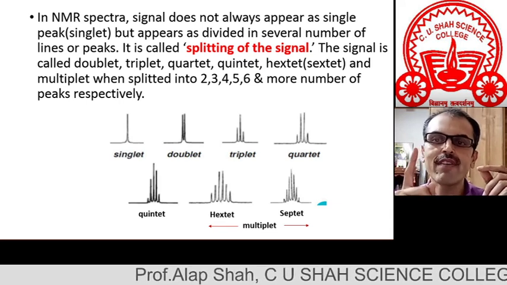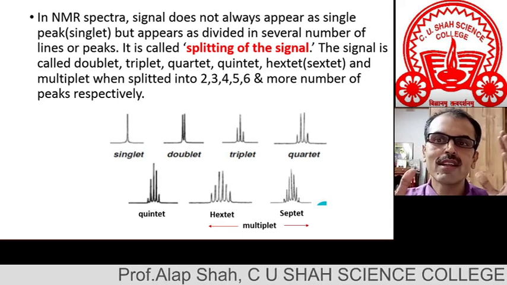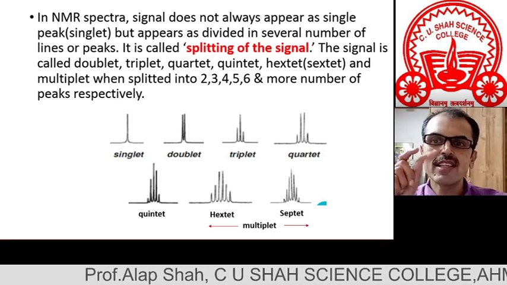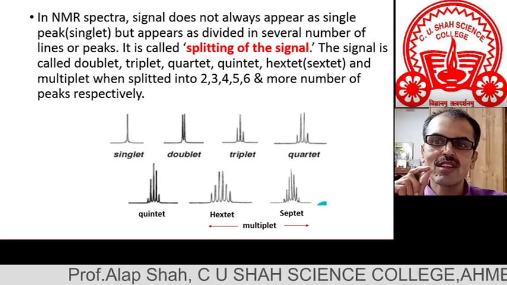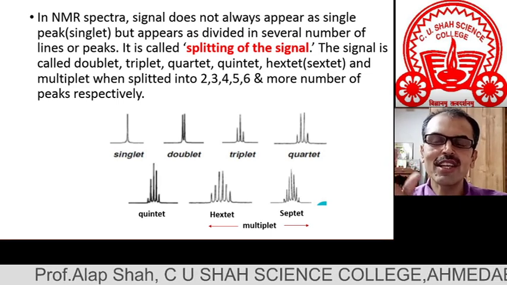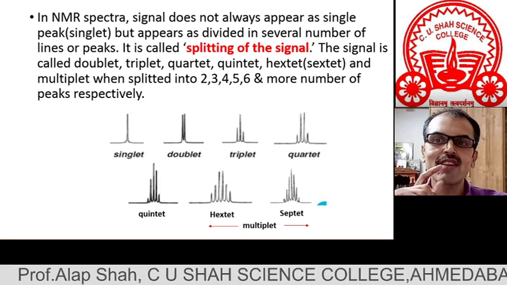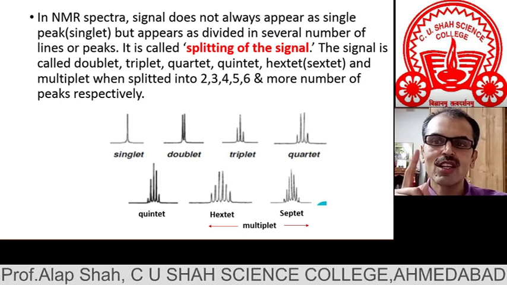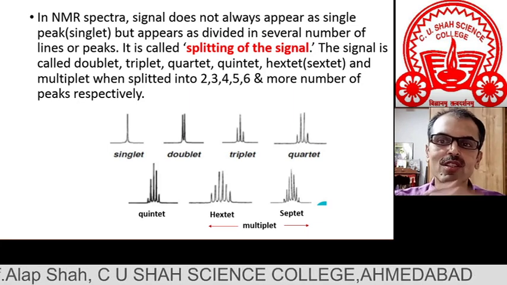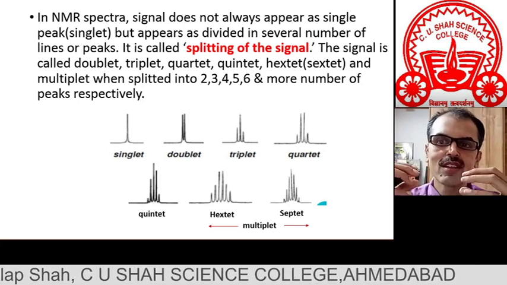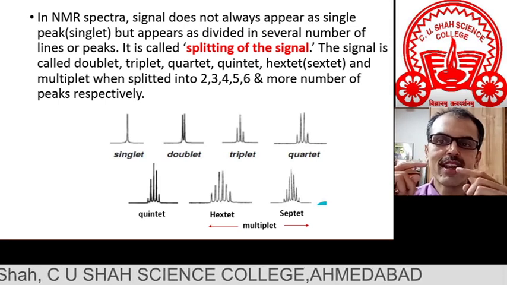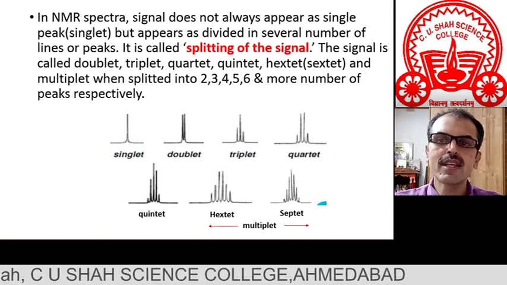If they are equivalent, for example, visualize the structure of ethane, CH3 and CH3, all 6 hydrogens are equivalent. So in that case, there won't be any spin-spin coupling. That's why we say spin-spin coupling occurs between the spins of neighboring protons, but these neighboring protons have to be non-equivalent.